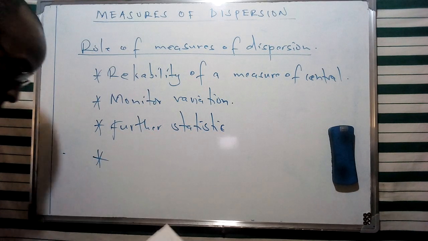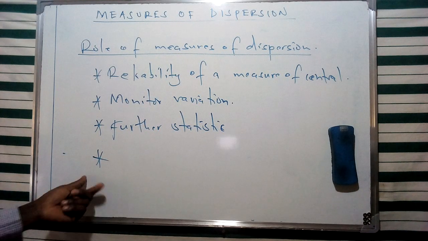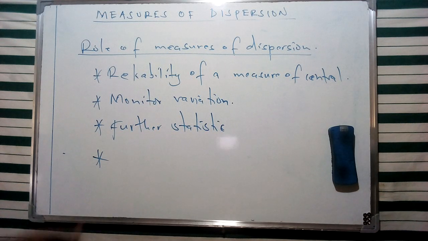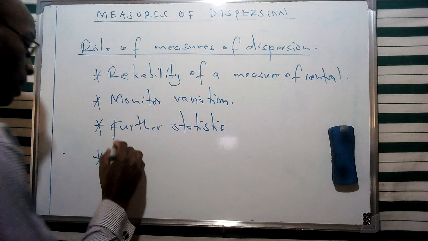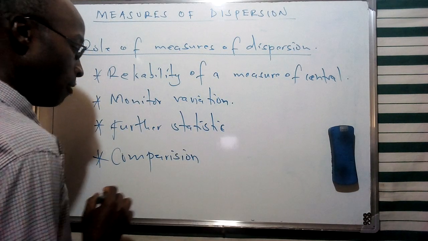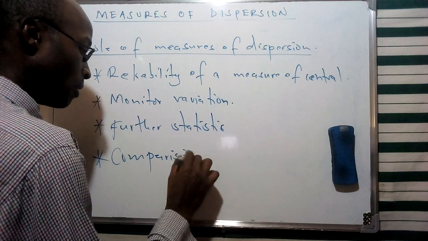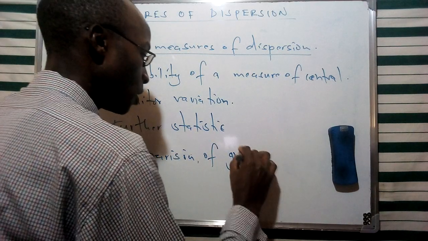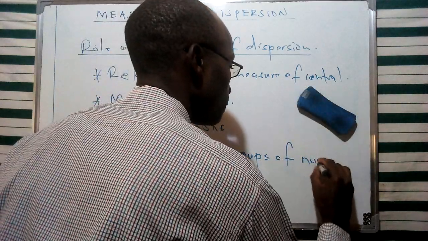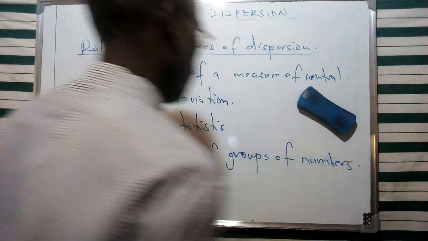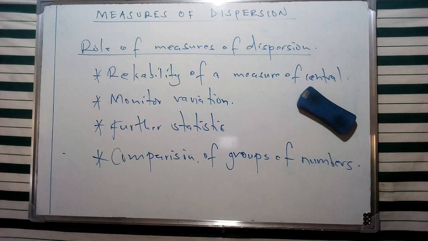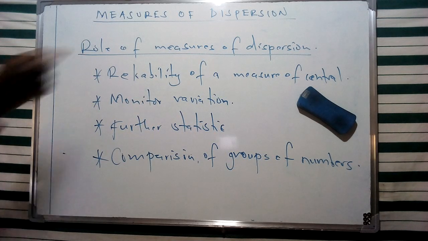Apart from that, we're going to find a way of comparing two or more groups of data in terms of their variability, and therefore this is going to play a role in making comparison of groups of numbers in terms of their variability. These are a few of the roles we are going to see being played by the measures of dispersion.